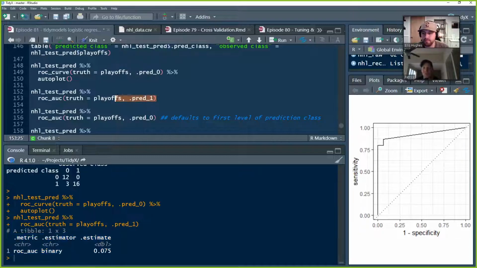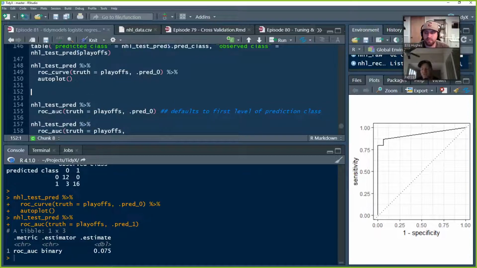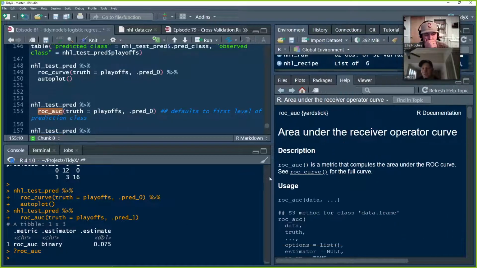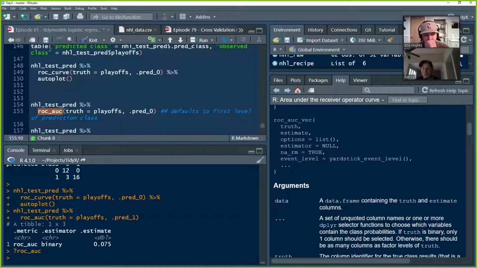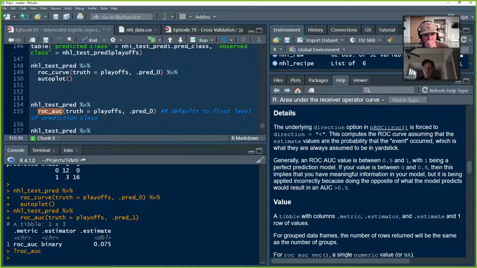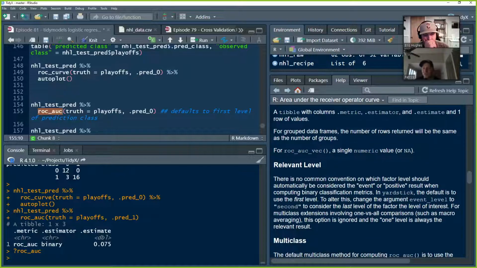So we got that, and we said, well, there's no way. Then we read the information about the function itself and found that it defaults to the first level within the prediction class. Remember, we have 0s and 1s, so the first level is 0.